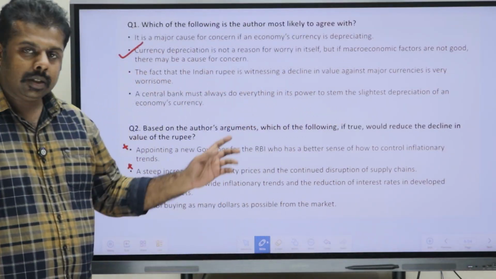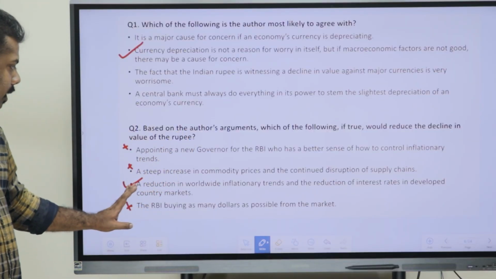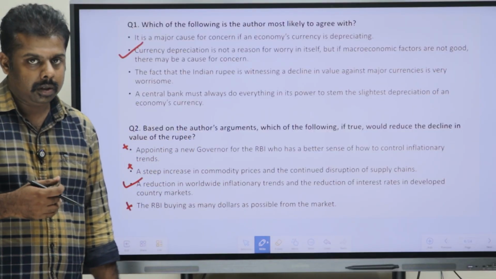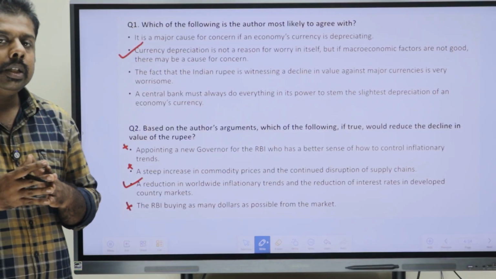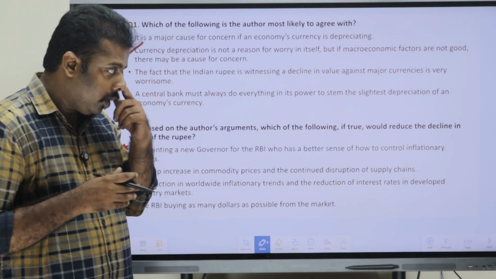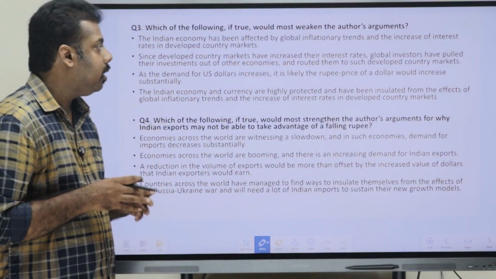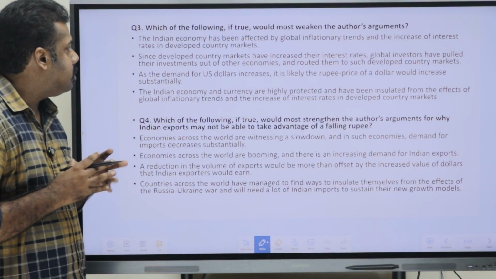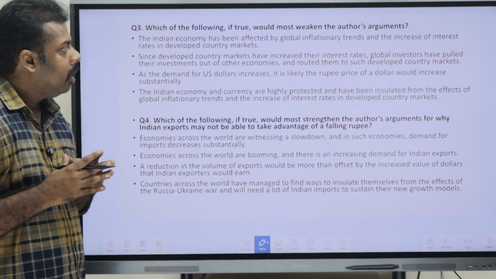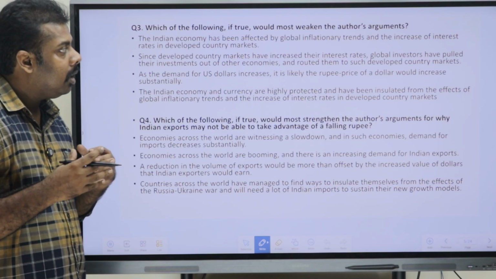So for the second question, the answer could be the third option. I hope you got the second question as well. Now moving on to the third one. Reading the third question, the question asked is: which of the following, if true, would most weaken the author's argument?